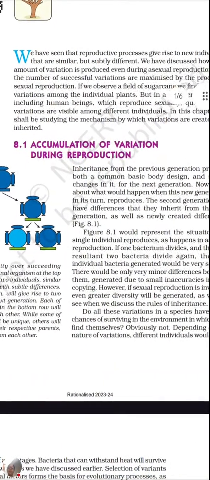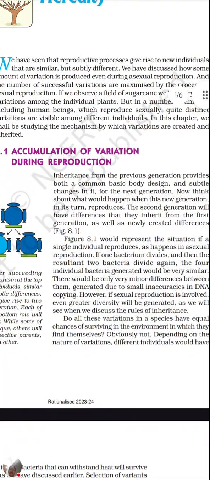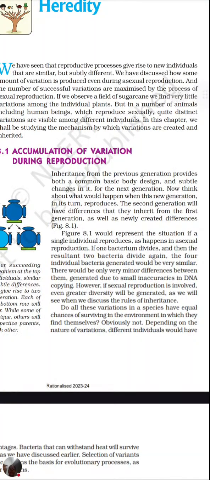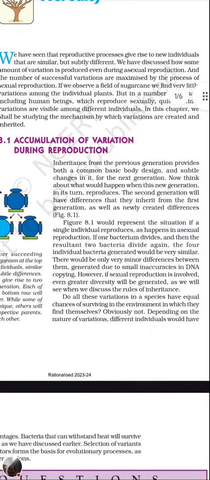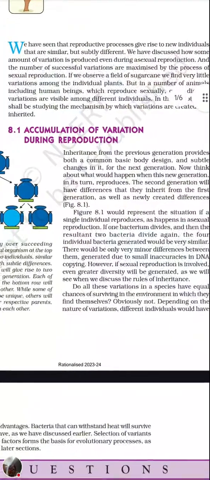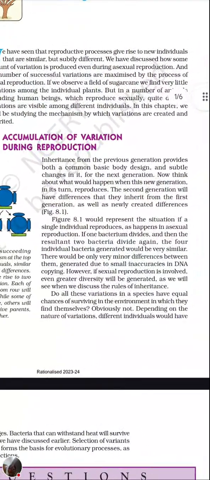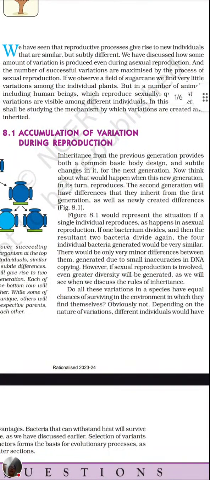We have seen that reproduction process gives rise to new individuals that are similar but subtly different. We have discussed how some amount of variation is produced even during asexual reproduction. Generally we feel that during sexual reproduction only there is variation, but in asexual reproduction also sometimes variation arises. The number of successful variations are maximized by the process of sexual reproduction. Variations are very less in asexual reproduction,